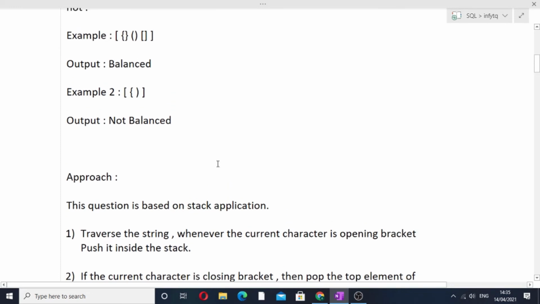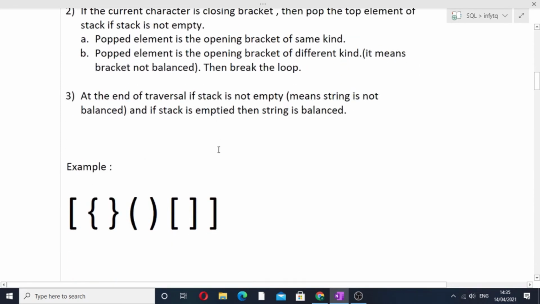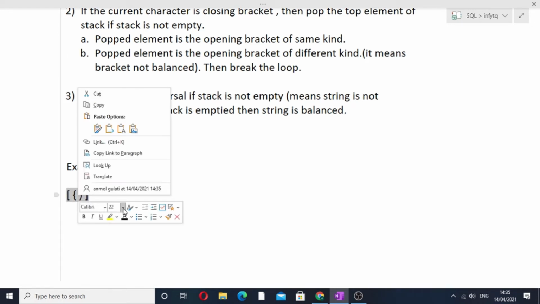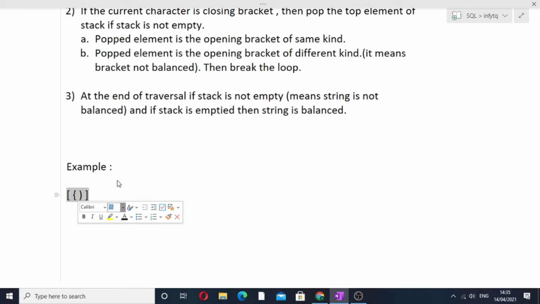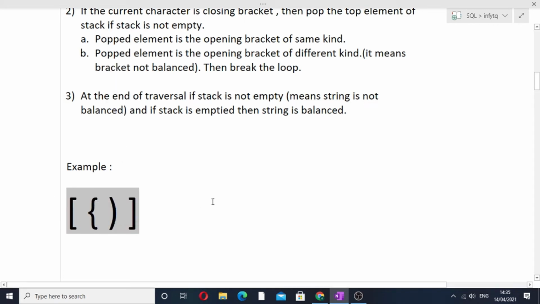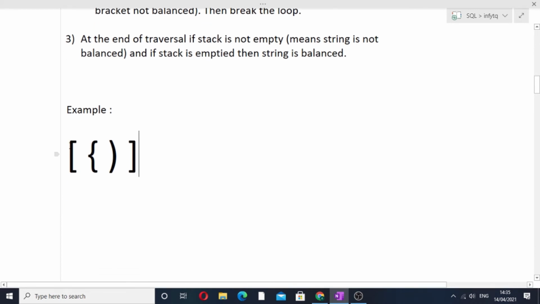Now next I will be dry running this string, so let's just do it. It will be a small string only. Let me first increase the size of the string so that things are clear to you. Okay, now again we will be traversing the string.